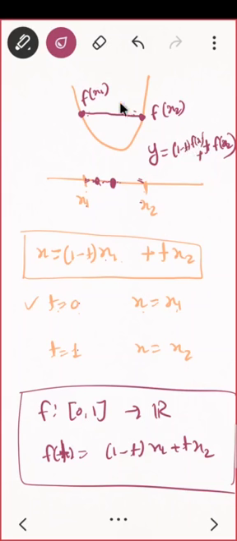Now, do you see you can write the definition of convex easily? Can you write the definition of convex function? No, I'll write it.